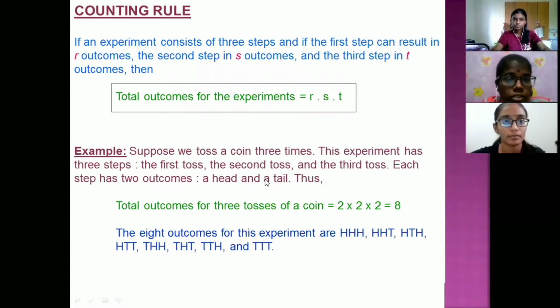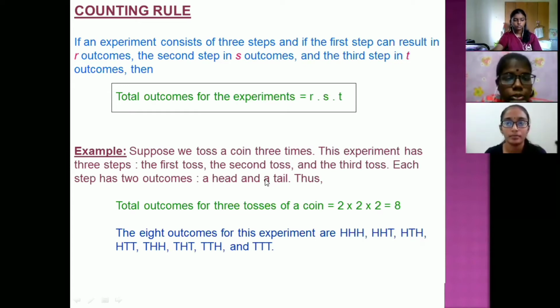Next, counting rule. A counting rule: if an experiment consists of 3 steps, and the first step can result in R outcomes, the second step in S outcomes, and the third step in T outcomes, then the total outcomes for the experiment equal R multiplied by S multiplied by T.